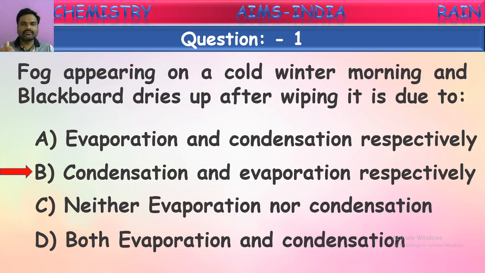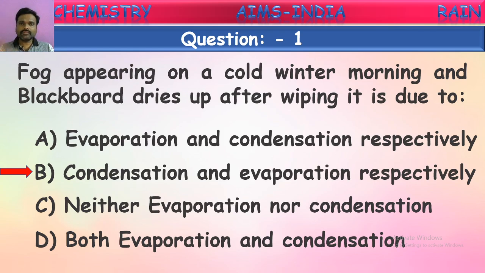So first, fog appears in the winter morning because of the condensation of water vapor present in the air. In winter we know the temperature is very low, especially at night. Because of these cool temperatures, the water vapor present in the atmosphere converts into small droplets of water. That is condensation, so the droplets of water in the air appear like fog to us.